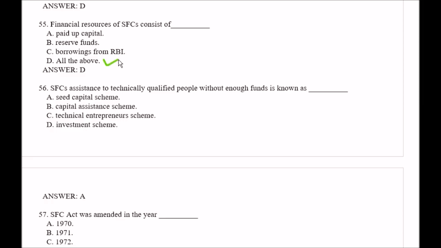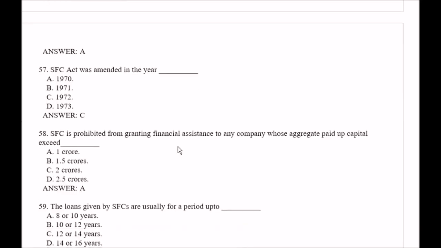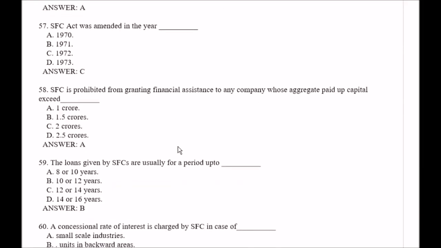Question number 56. SFC's assistance to technically qualified people without enough funds is known as, your options are option A seed capital scheme, option B capital assistance scheme, option C technical entrepreneurs scheme, option D investment scheme. So right answer is option A, seed capital scheme. Question number 57. SFC Act was amended in the year, your options are option A 1970, option B 1971, option C 1972, option D 1973. So right answer is option C, that is 1972.